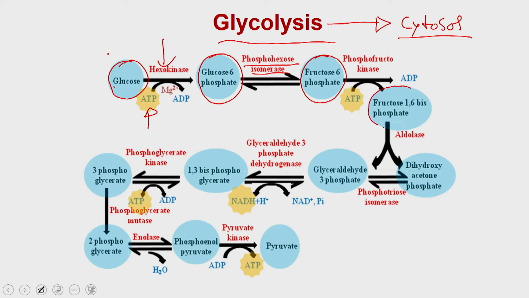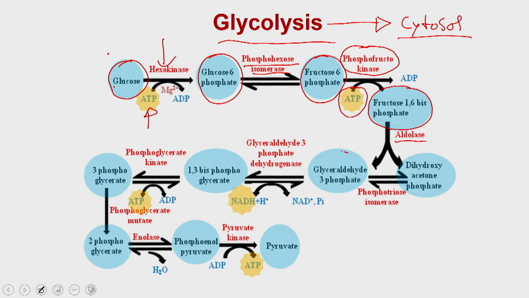Once the fructose 6-phosphate is generated, it is again phosphorylated on the other carbon, and then you generate fructose 1,6-bisphosphate. The enzyme is phosphofructokinase, and one other molecule of ATP is utilized in this process. Then the fructose 1,6-bisphosphate is split by aldolase into two molecules.